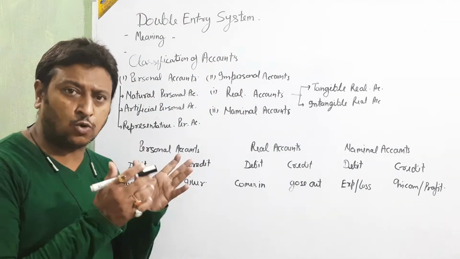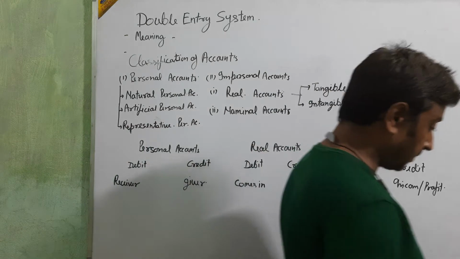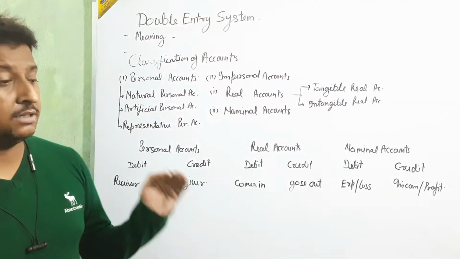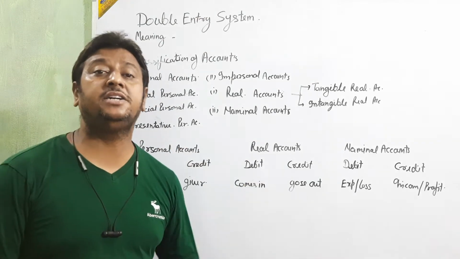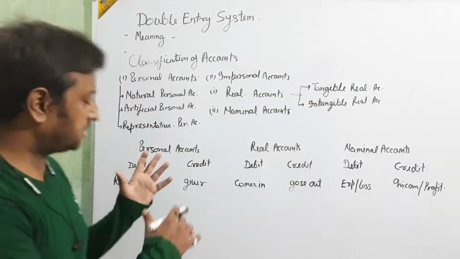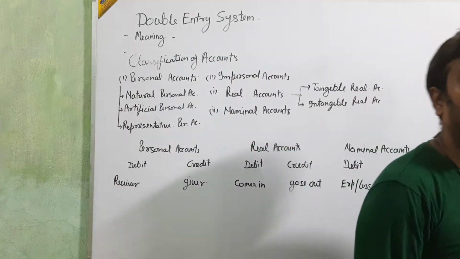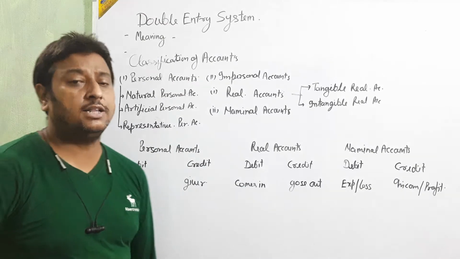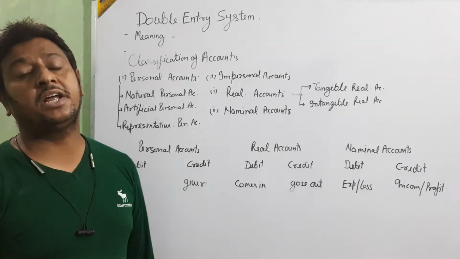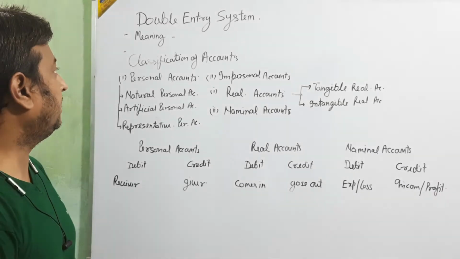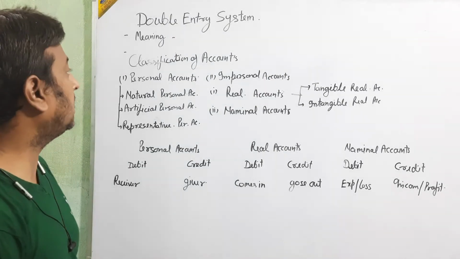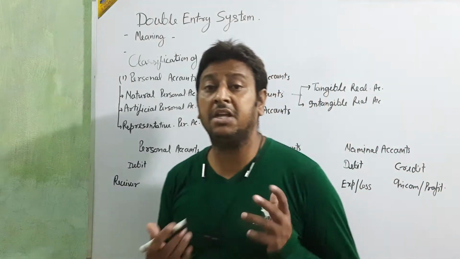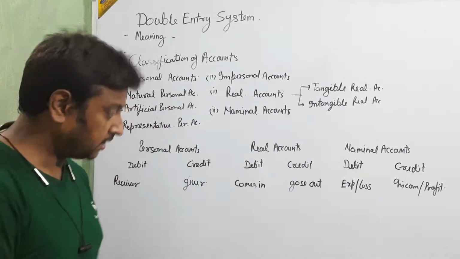Actually, the whole entry we are utilizing in our accounting, beta, all depends on the double entry system. This double entry system is one of the scientific systems that is utilized in all businesses for accounting treatment. Okay, beta, then we are going to start with the meaning of double entry system. What is the meaning of double entry system?